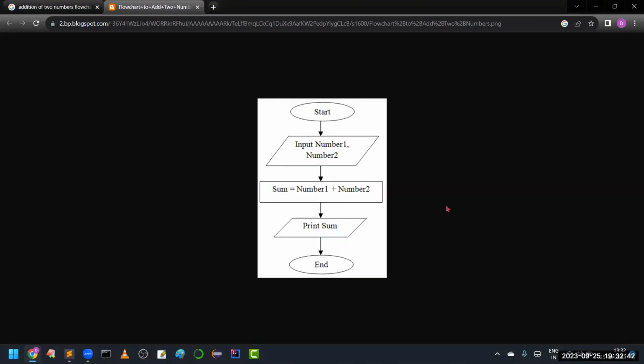There are some special symbols, like one to start, another one to end, and input number one and number two. We are reading two numbers, number one and number two, and we are calculating the sum. What is the value of sum? Number one plus number two. These two values we are adding and we are printing the result. So a simple diagrammatic representation of this algorithm is nothing but a flowchart. I think you got clarity about this.